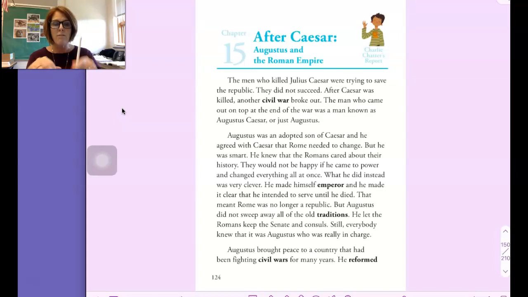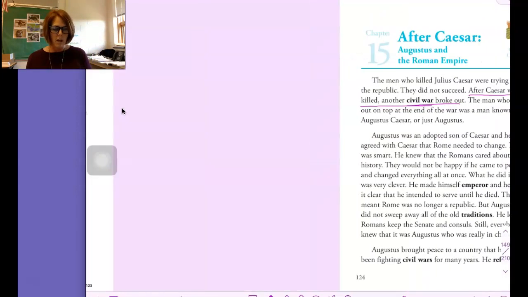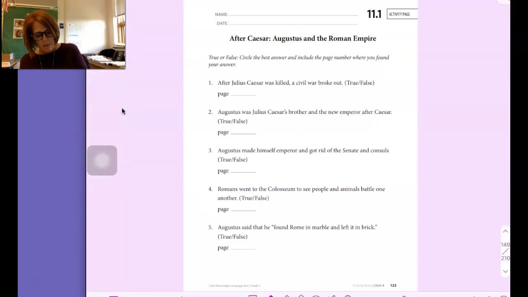So in paragraph 1 here, I see the words civil war, and that was in the first question. After Julius Caesar was killed, a civil war broke out. After Caesar was killed, another civil war broke out. So back here on my activity book page, I'm going to write the page number 124, and I'm going to circle true because we saw that right in the text.